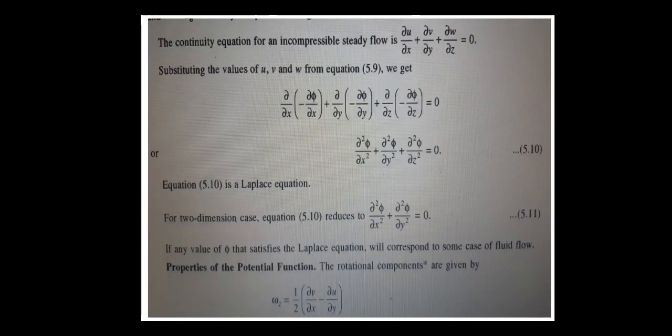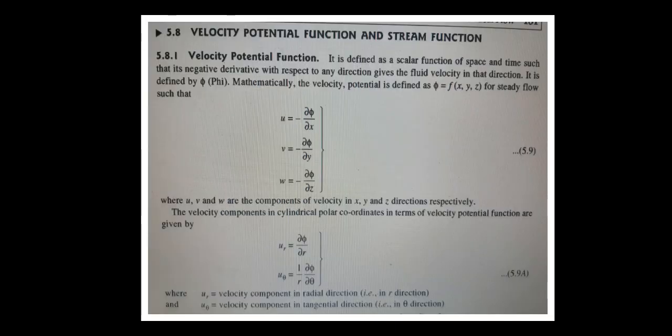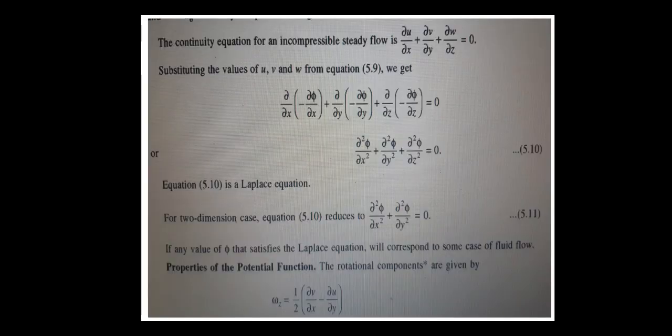Now the continuity equation for incompressible flow is given as dou u by dou x plus dou v by dou y plus dou w by dou z equals 0. Substituting u, v, w in this equation, we get dou by dou x of minus dou phi by dou x, plus dou by dou y of minus dou phi by dou y, plus dou by dou z of minus dou phi by dou z, equals 0.